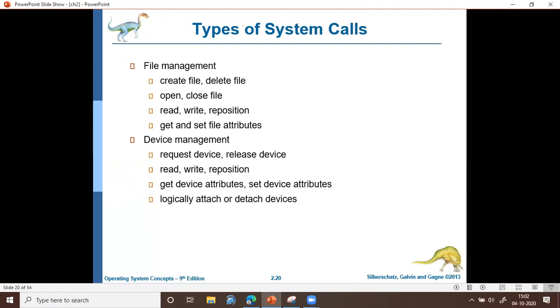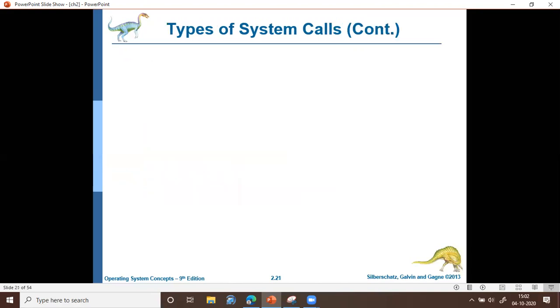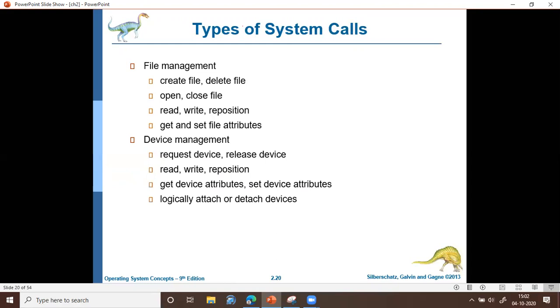And also there are system calls to logically attach or detach a device to a particular process. After requesting the device, the operating system will provide the device if it is free, and then the device should be logically attached to that particular process. For that, there is a system call to logically attach, and once the process is completed, it should be removed. So we have a system call to detach the device. These are the system calls corresponding to device management.